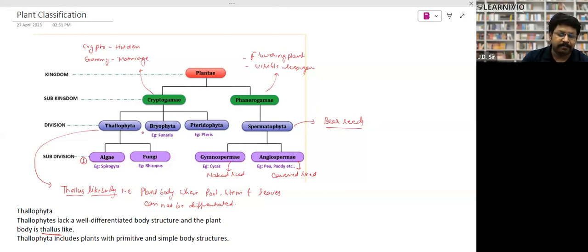So first algae. Second, we will study the bryophyta. Third, the pteridophyta. Fourth, the gymnosperm. And fifth, the angiosperm. So let's start one by one. First, we will start with the algae. So what are the algae? Is that clear to all of you? Prat, clear? Yes, sir. So let's start with the algae.